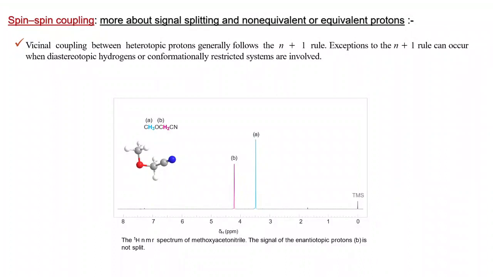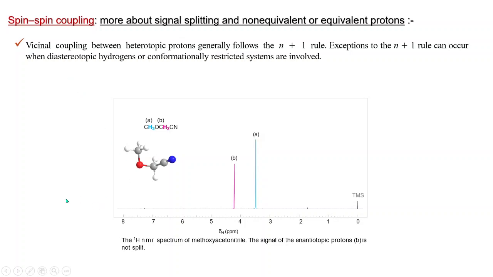So now we will discuss spin-spin coupling and more about signal splitting and non-equivalent and equivalent protons. In case of vicinal coupling between heterotopic protons, it generally follows the n+1 rule. The exceptions are when diastereotopic hydrogens and conformationally restricted systems are there. There are some exceptions to the n+1 rule. We will discuss that in later videos.